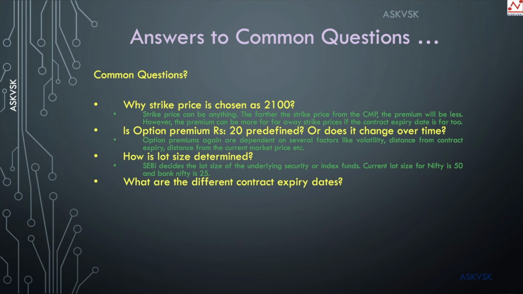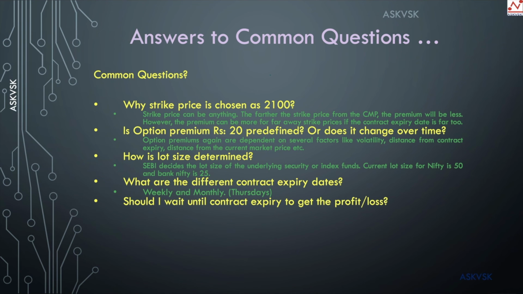What are the different contract expiry dates? The expiry of contracts can be either weekly or monthly. When I say weekly, every Thursday there is an expiry date of the contracts, and you can also write month-end expiry contracts, which again fall on the last Thursday of the month. If the Thursday of a particular month, or a weekly contract expiry date, falls on a holiday, it would be the prior business day. So if, suppose, this week Thursday is a holiday for the stock market, then the expiry date would be moved to Wednesday.